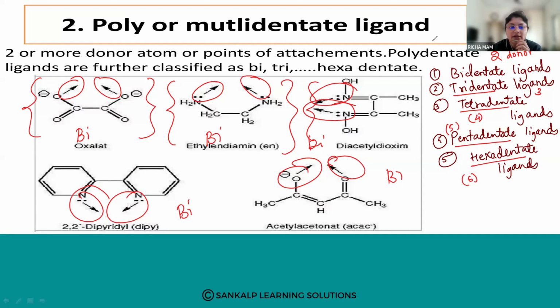When you have 2 or more donor atoms or more points of attachment, we term them polydentate ligands. Depending upon the number of donor atoms, these are further classified as bidentate, tridentate, tetradentate, pentadentate, and hexadentate ligands. In bidentate, you have 2 donor atoms; in tridentate, 3; tetra 4; penta 5; hexa 6. The examples we will see in the next class. Is it clear up to here?